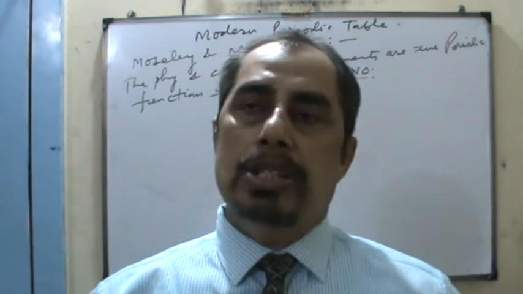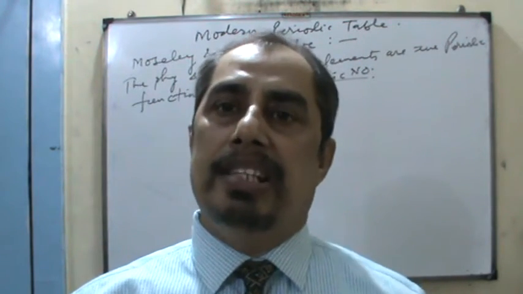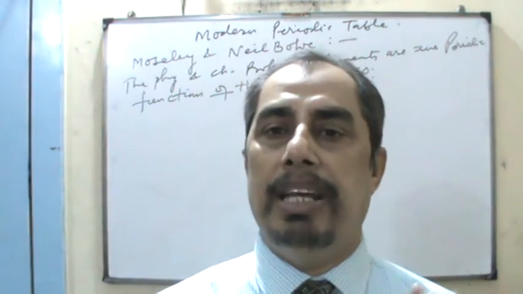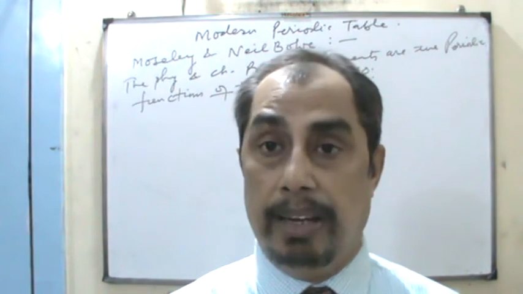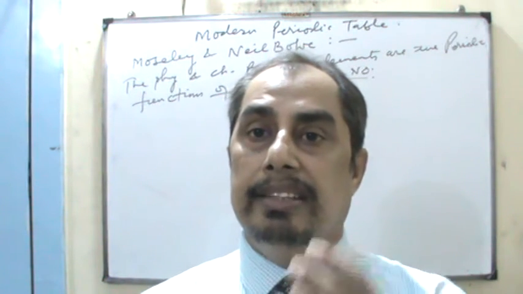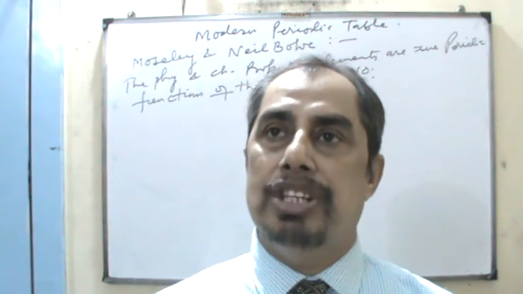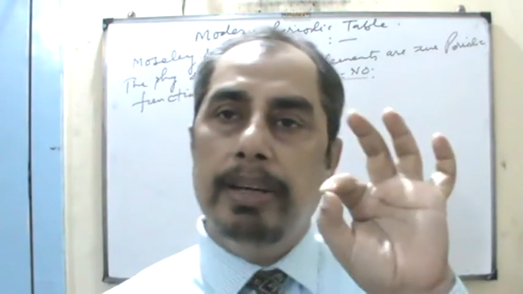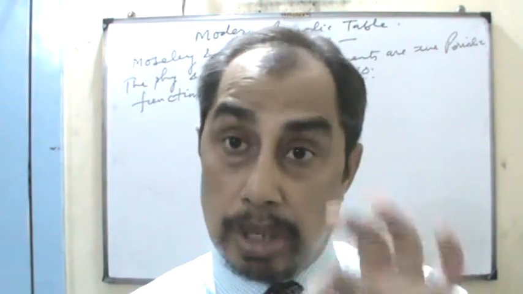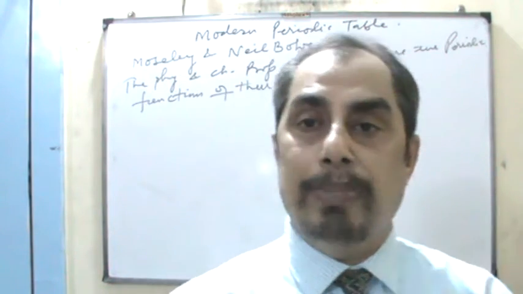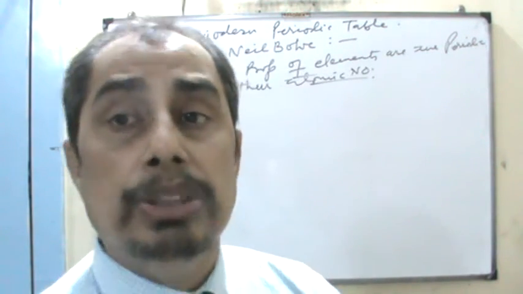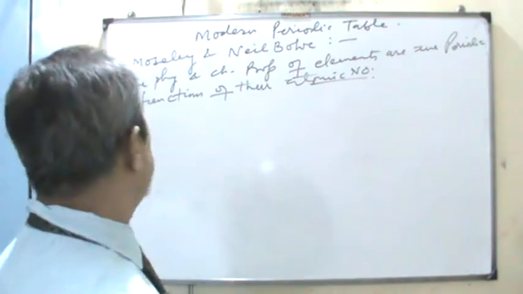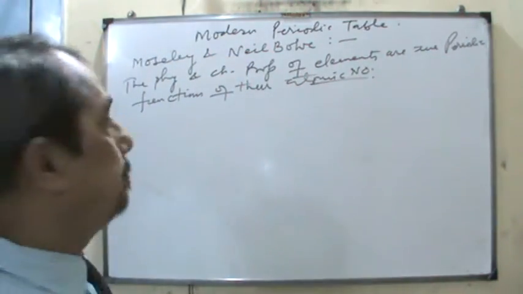So atomic number is the basis of the periodic table because it explains certain properties based on the valence electron. If you know the atomic number, then you can have the electronic configuration by following the above principle, and then group number decides the similarity in their properties. Like sodium, potassium, lithium, rubidium, cesium, they all have one valence electron. It is because of the atomic number. Atomic number helps in writing the electronic configuration, which helps to explain the similarities in their properties. So this credit goes to the atomic number, already explained by Moseley's periodic table.